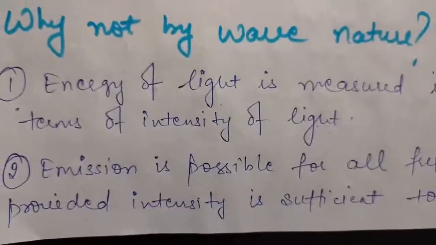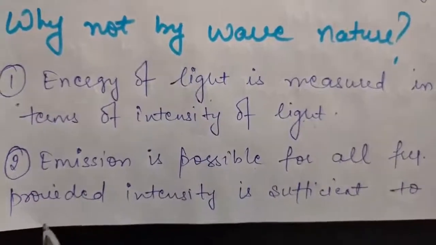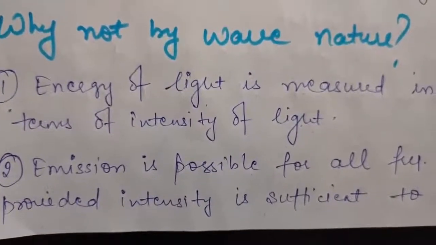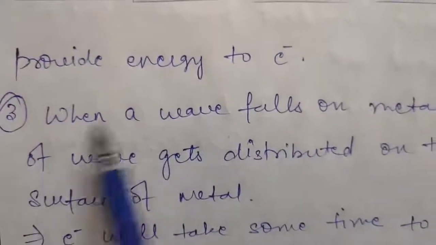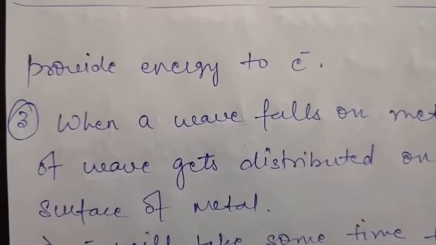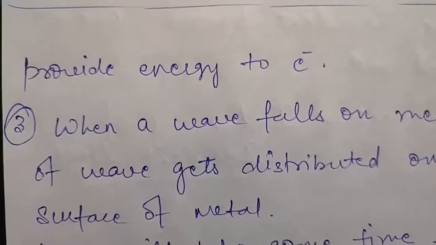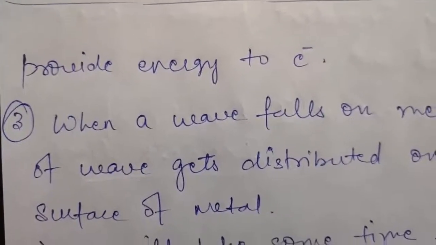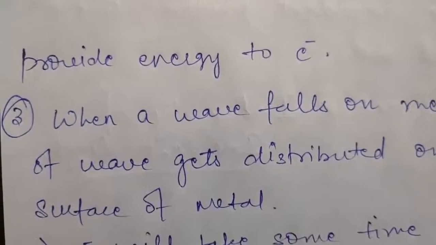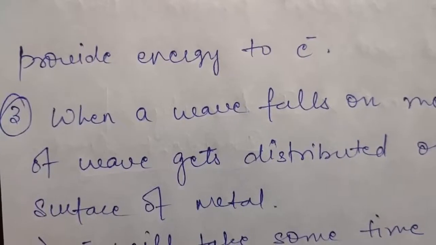The second point is that emission is possible for all frequencies, provided intensity is sufficient to provide energy to the electron. That means ejection of photoelectrons is possible for all the frequencies. Now how does it say that? Because if you are increasing intensity of light, that means energy of light is also increasing according to wave nature.